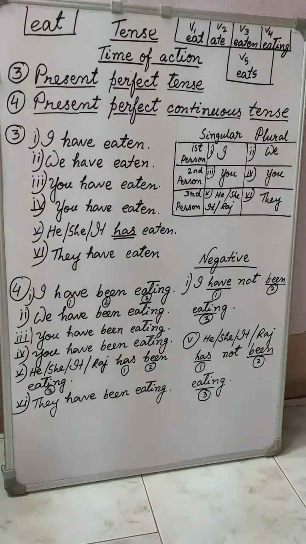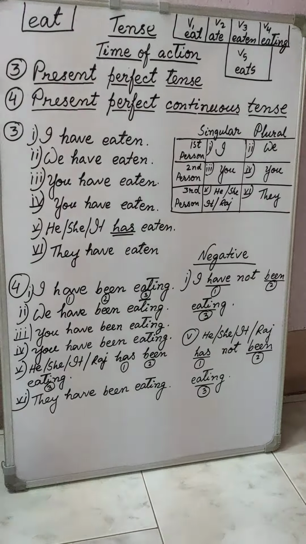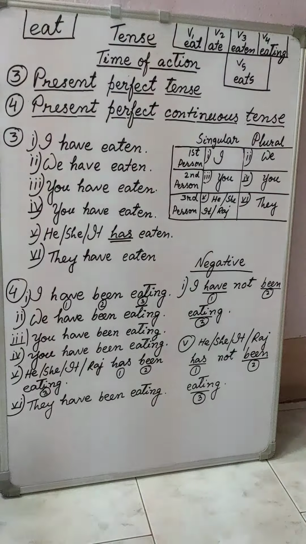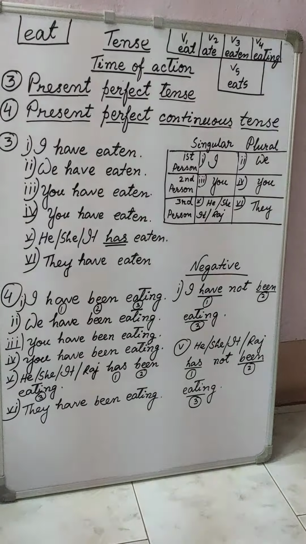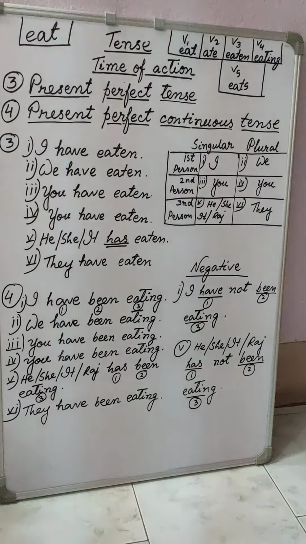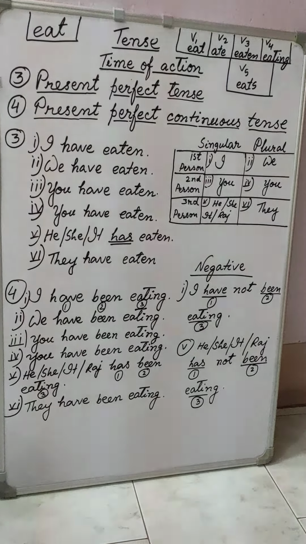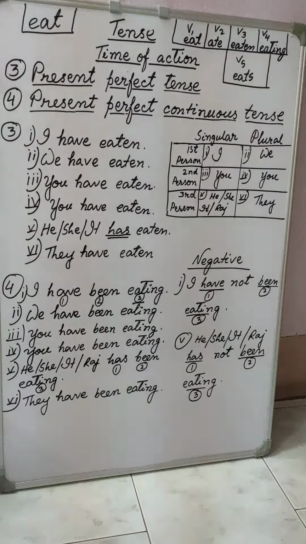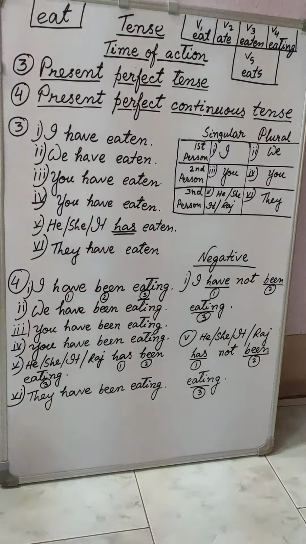So for number 5, he, she, it, or any name, suppose Raj or Shruti ma'am has eaten. And again pronoun 6, they have eaten.